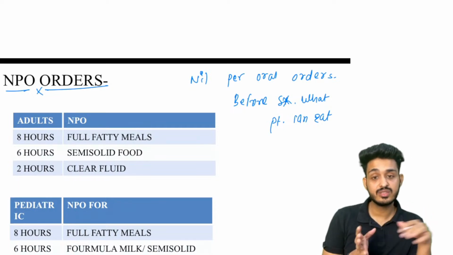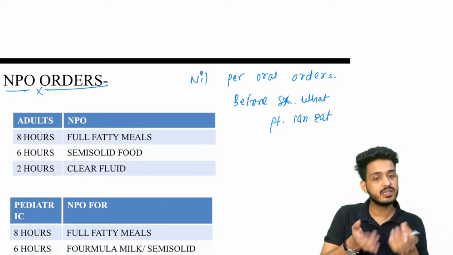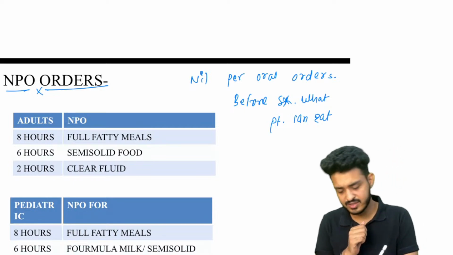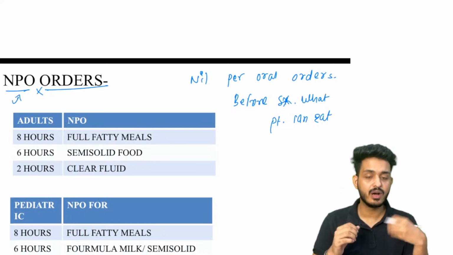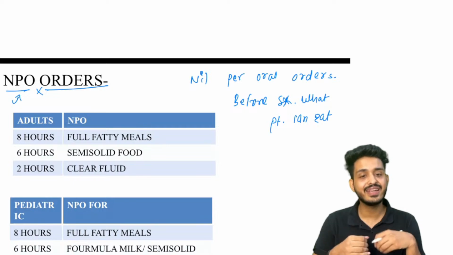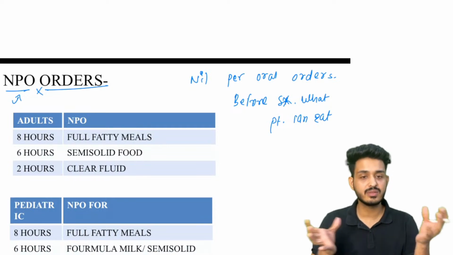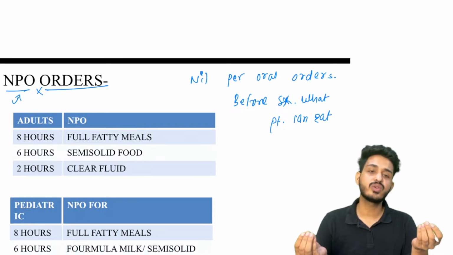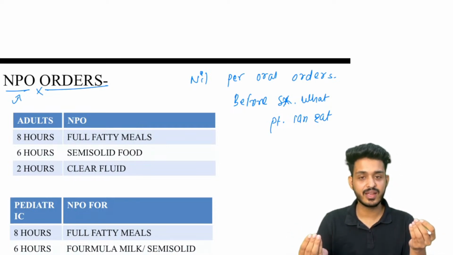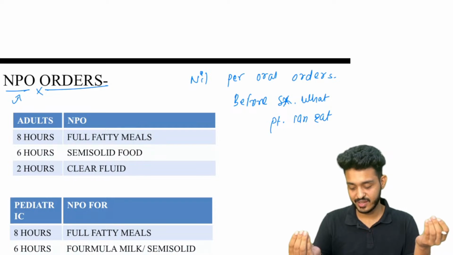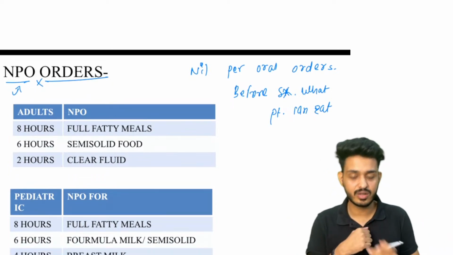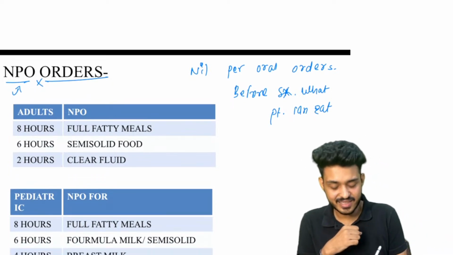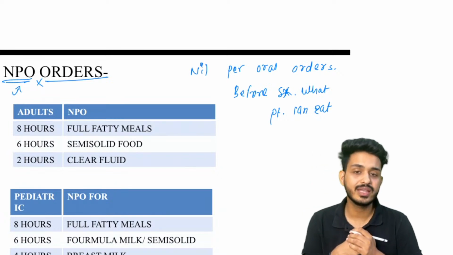Now the anesthesiologist is looking at all the parameters of your body, and you are asking, sir, when I'm coming for the surgery, what can I eat before surgery? For example, the patient is thinking he might not survive, he just wants to have some biryani or something like that. So he will be asking the doctor, and what the doctor will suggest is your nil per oral order, NPO order.